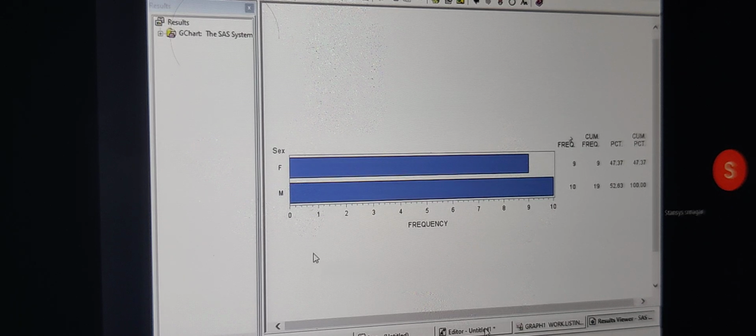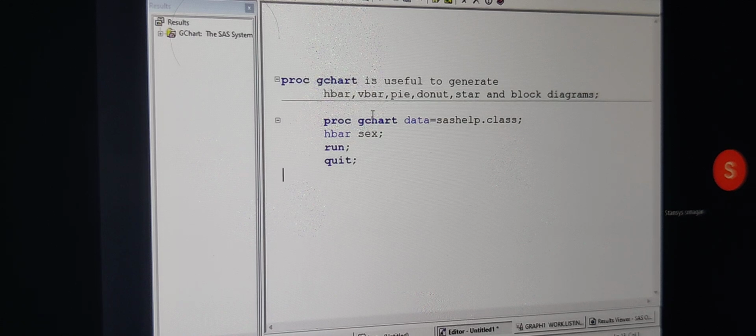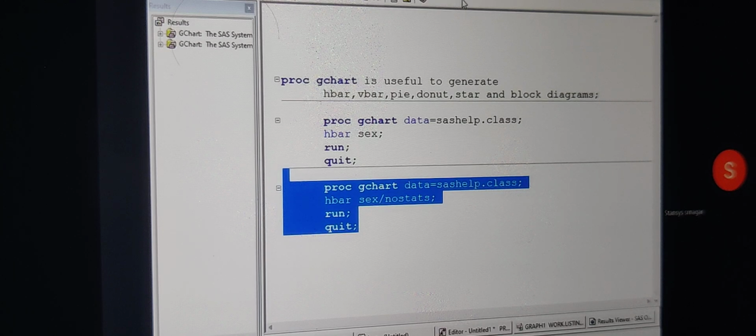If I do not want to have those statistics, now we are going to write h bar sex variable, and then I am going to specify forward slash nostats. What will the nostats option do? It will suppress the printing of the statistics like this one.